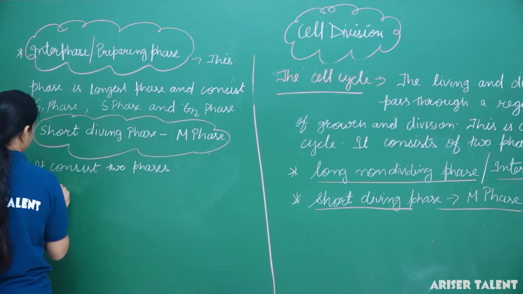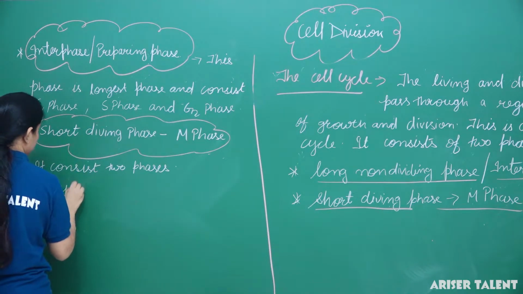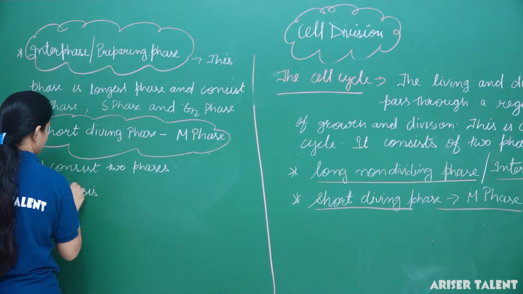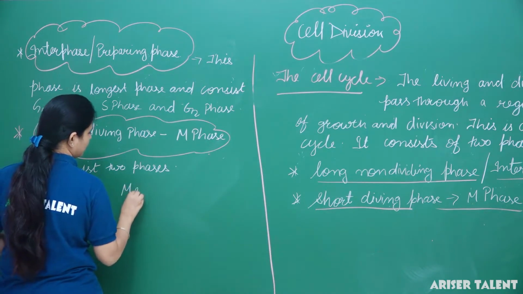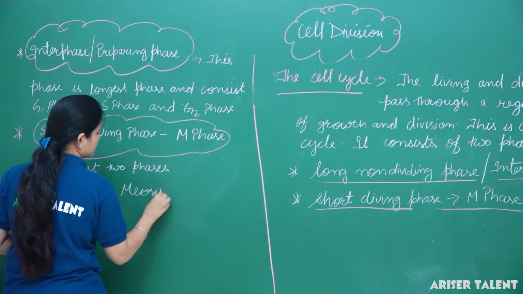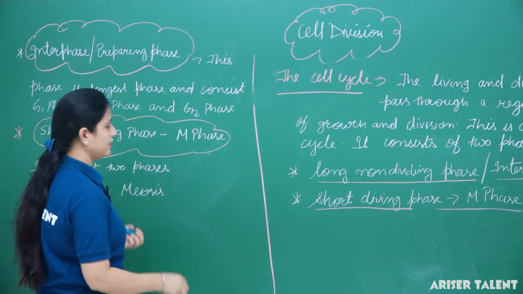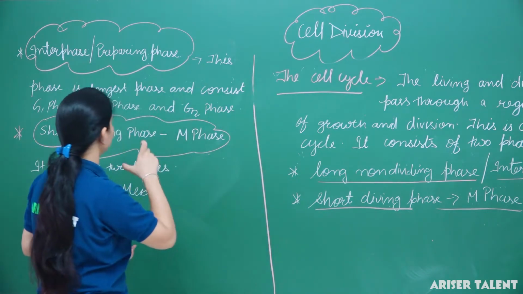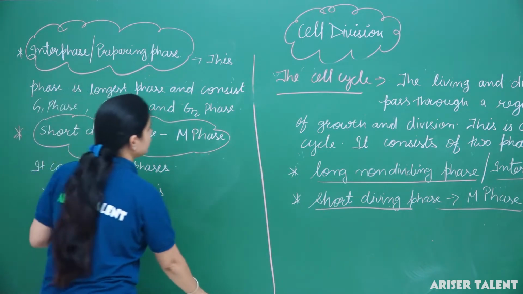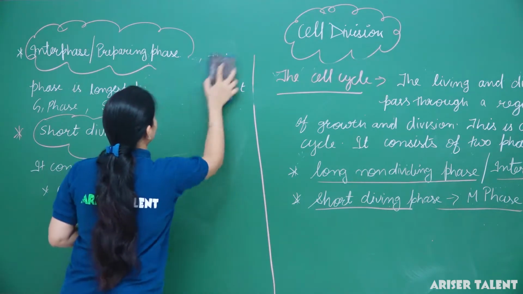What are they? Number 1 is mitosis and number 2 is meiosis. Now let me tell you, I will explain this whole phase in a diagram.